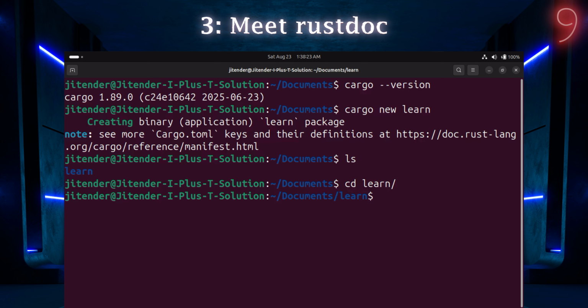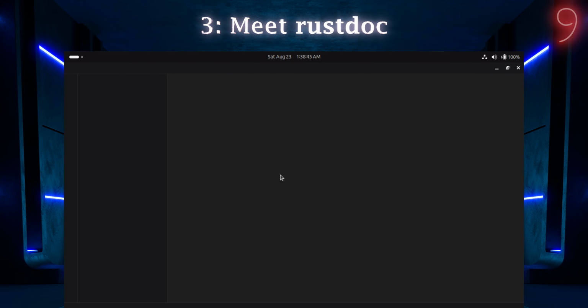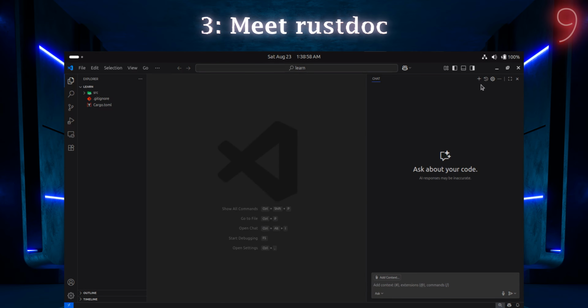I need to open this folder with the code editor. Make sure, guys, from the installation video you have seen, you have installed VS Code, Rust, and the environment which supports Rust, right? So let's open VS Code. This is a command to open the learn folder inside VS Code. If I hit enter, then our VS Code will be ready. It will take some time to load. It depends on your system configuration. If your system is perfect and fine, then it can open within seconds. Okay, great. Now you can see our project is ready.